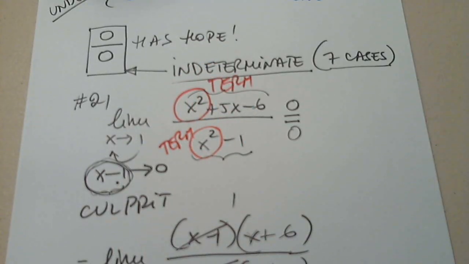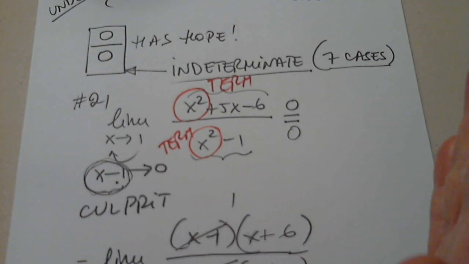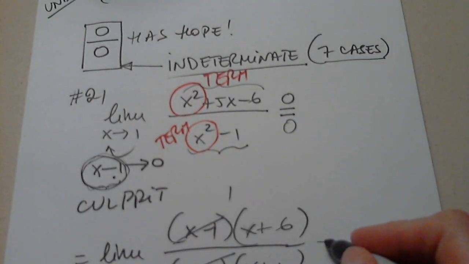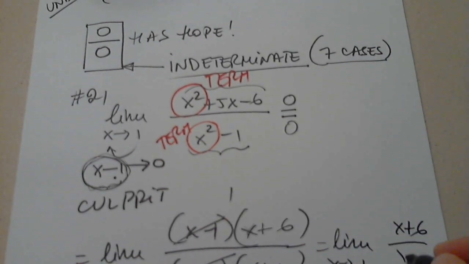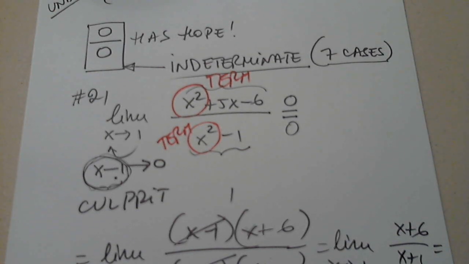We cannot simplify terms. We can only simplify factors. So once I factor, this is a common factor, it goes away. So now the simplified form is a friendly situation. Because now 1 is in the domain of this function, I'm done, 7 over 2, there is nothing else.